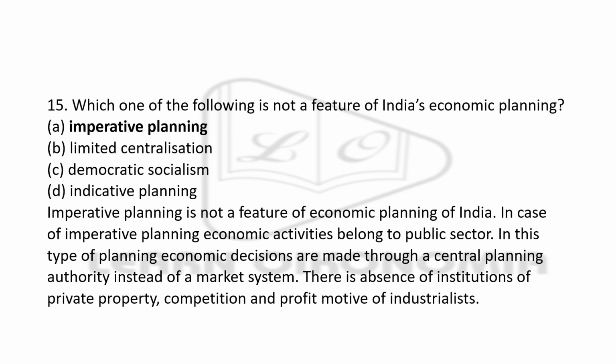Decisions are taken through a central planning authority rather than going for the market forces. It is a central planning authority which would be taking all the decisions. There is absence of institutions like private property, competition, profit, etc.